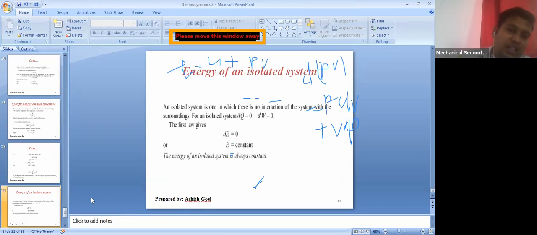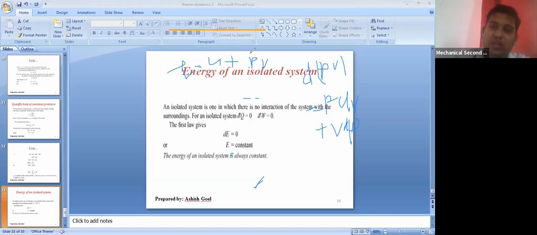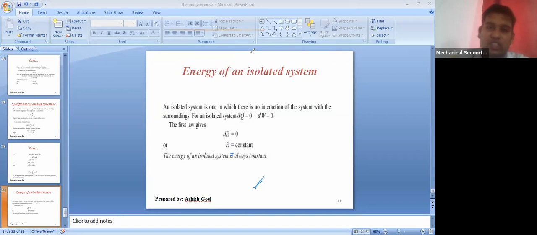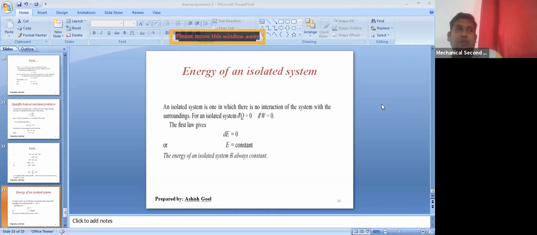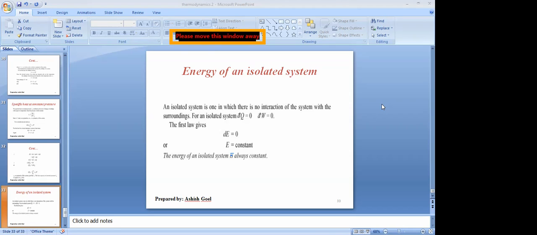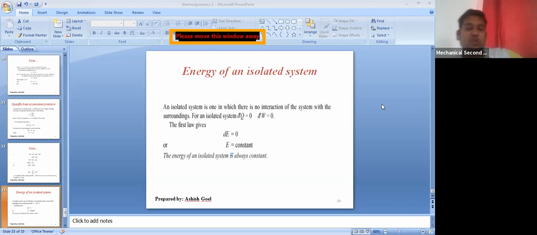Now there is another last topic of this particular module, that is the energy of an isolated system. If you remember, what is an isolated system? When we studied the first module of thermodynamics, at the very beginning there were open systems, closed systems, and isolated systems. An isolated system has no exchange of heat or energy.